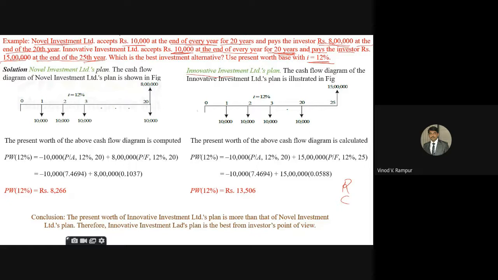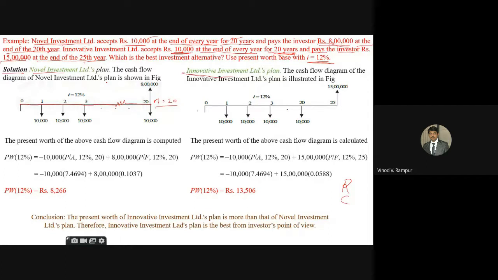First, for the solution, I'm going to take two alternatives. One is Novel Investment, another one is Innovative Investment Limited plan. First, we have to draw the cash flow diagram based on the given values. First, I have to draw the cash flow diagram for 0 to 20 years. Now 0 to 20 years I have drawn this.